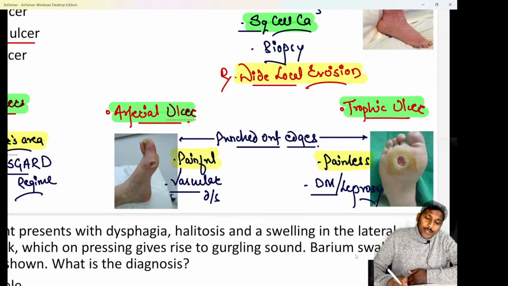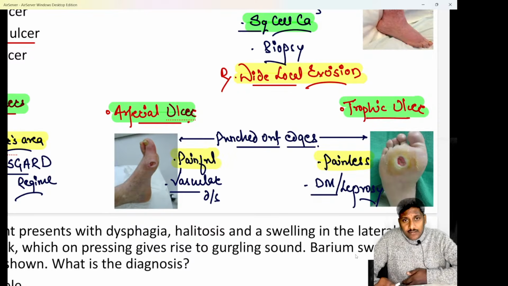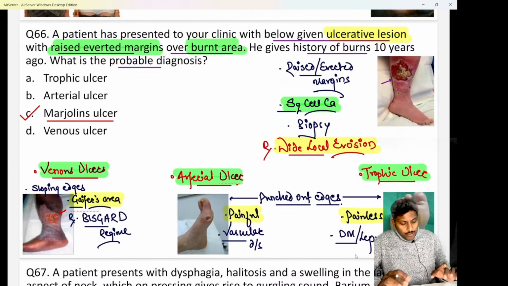Do remember, in arterial ulcers the treatment is revascularization and dressing, whereas in trophic ulcer the treatment is offloading, so that less weight is there, then debridement and dressing again. So that is what is important. These are the points that have to be remembered for ulcers.